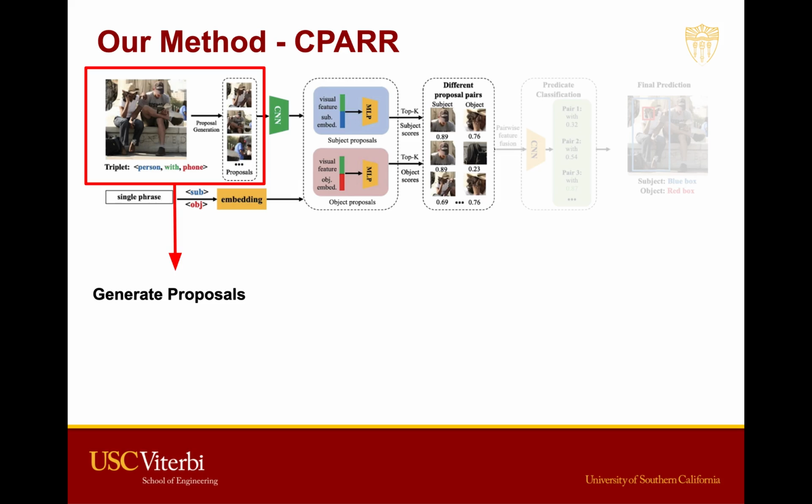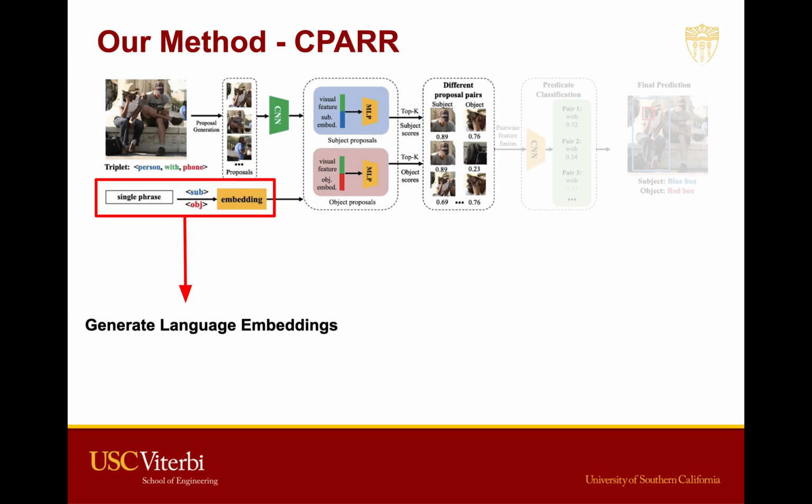For all the proposals, we extract the feature vector with a ResNet 50 network pre-trained on ImageNet for future processing. In the meantime, we extract the language embedding for the noun phrases of subject and objects. The noun phrases are the single words for the category name, which is processed by the GloVe embedding system with a 300 dimension vector as output.